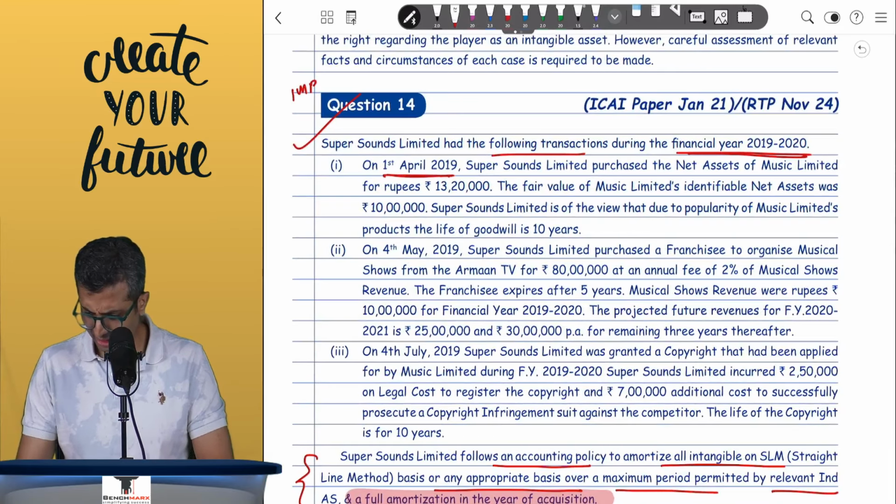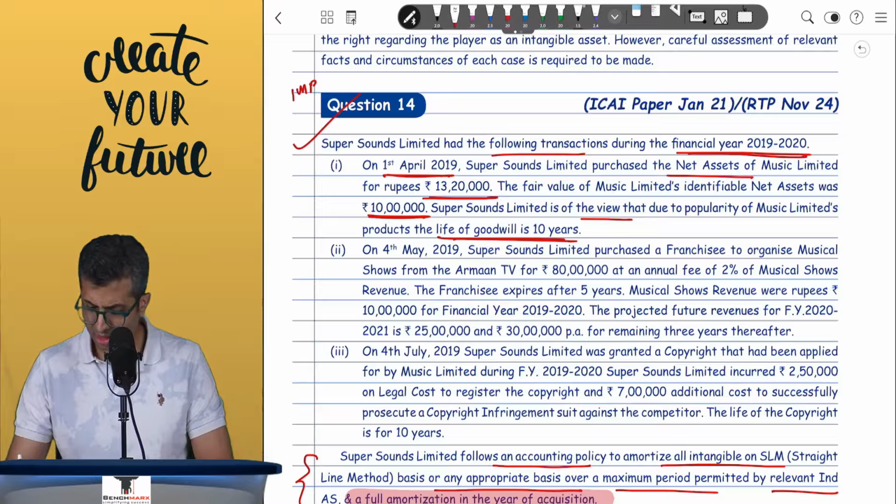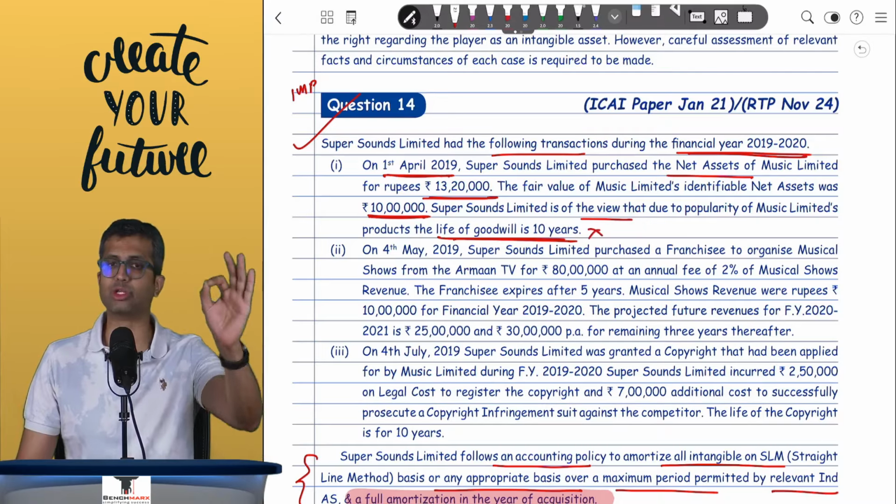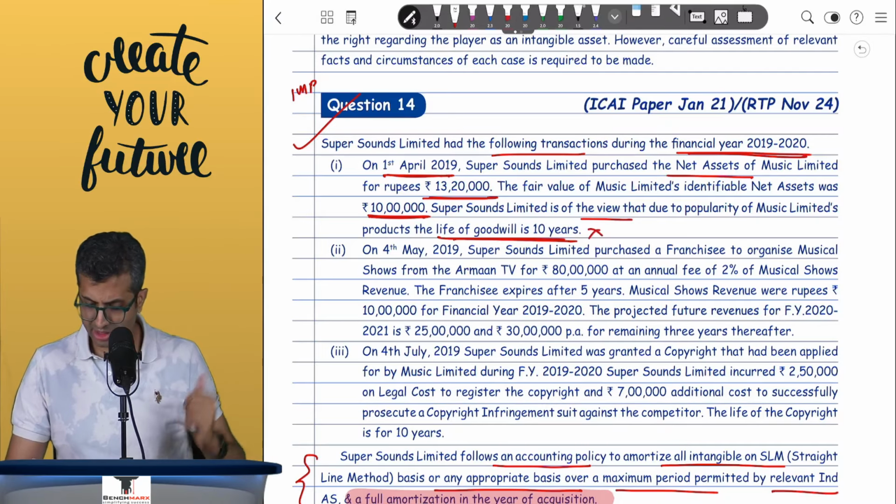On 1st April 19, Super Sounds purchased net assets of Music Limited for 13 lakh 20. The fair value of Music's net assets was 10 lakhs. Super Sounds is of the view that due to popularity of Music's products, the life of the goodwill is 10 years. So over here, should you amortize goodwill over 10 years? No. Ind AS 103 says goodwill cannot be amortized. But sir, how much is the goodwill?